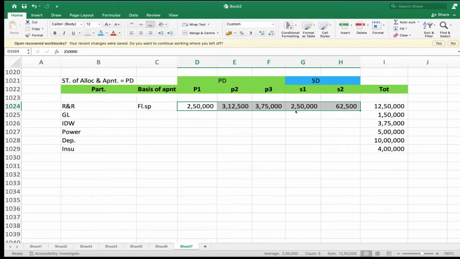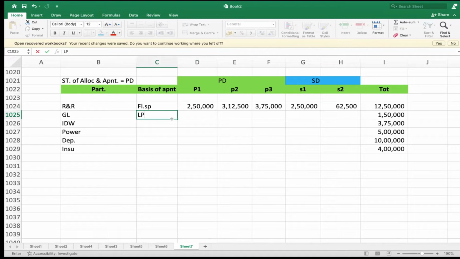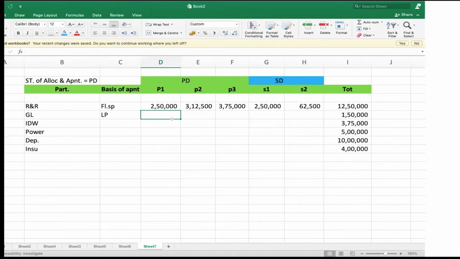Good. Then general lighting. On what basis do we apportion general lighting? We have an incurred cost of 1,50,000. Is any suitable ratio given for general lighting? Yes, light points are given. Just choose the best answer only. So, based on the light points ratio, kindly apportion the 1,50,000.